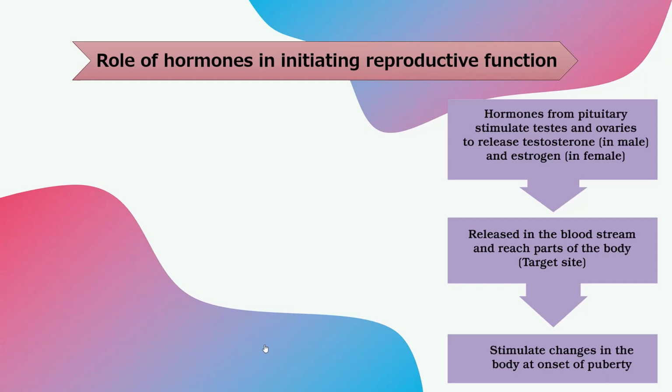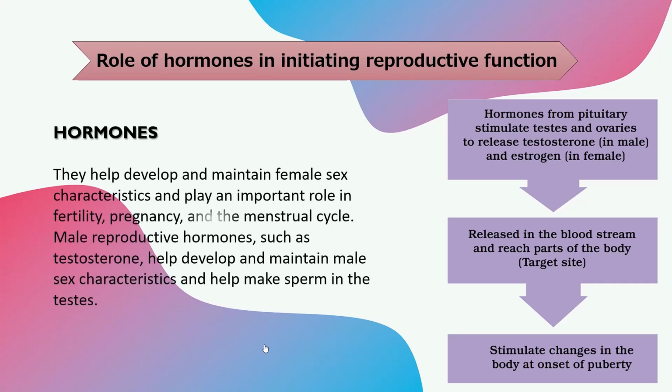Now the next topic is the role of hormones in initiating the reproductive function. As we know that the tadpole passes through certain stages to become a frog, in the same way humans also undergo some changes to become an adult, and this is achieved through hormones.